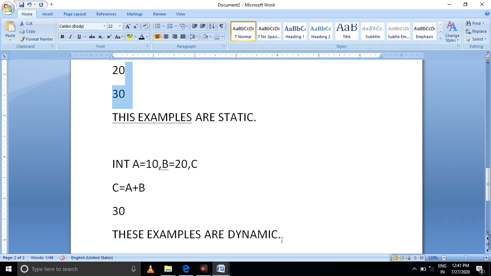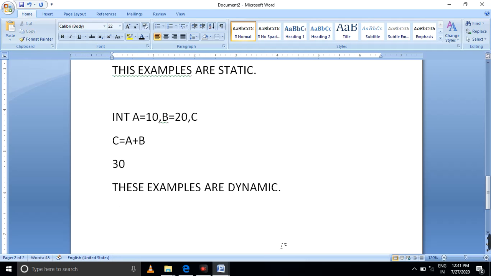Next class, what is the difference between an array and a pointer? In that time you have to understand what an array is and what a pointer is. Okay, let's continue in the next class. Thank you.